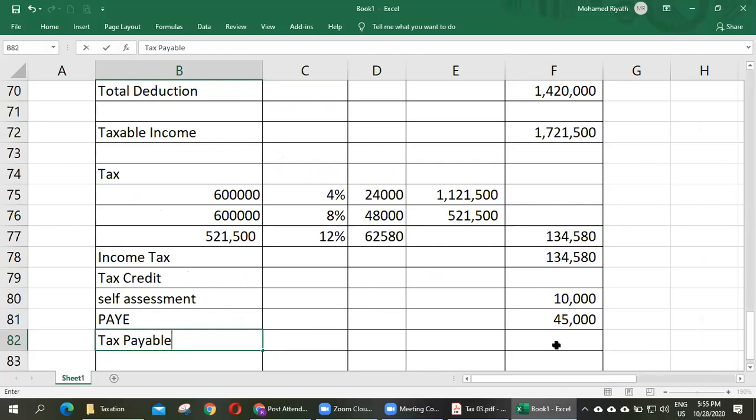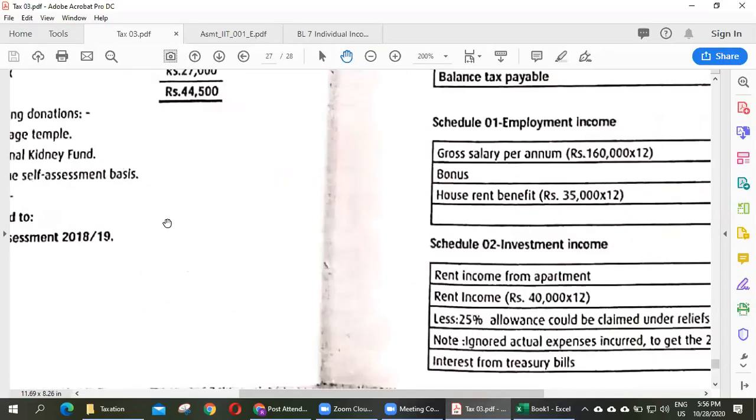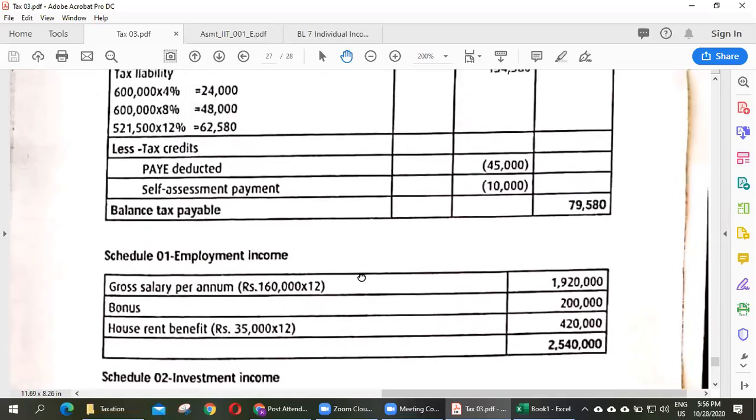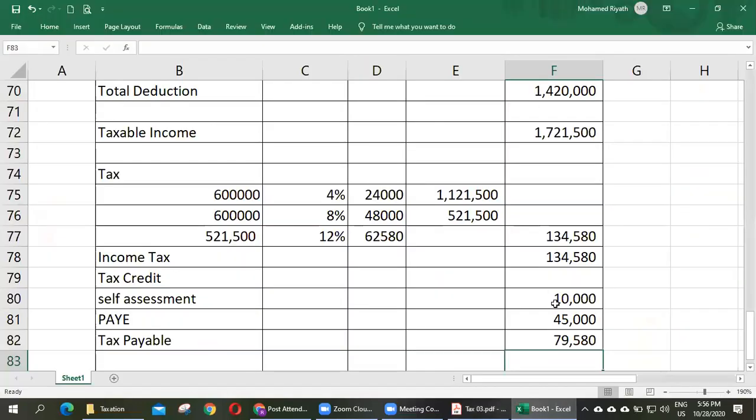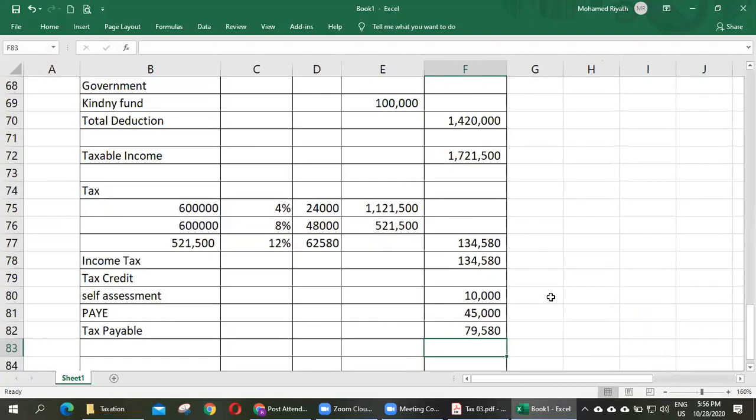Tax liability equals total income tax minus this value minus this value, 79,500. Right? Clear?